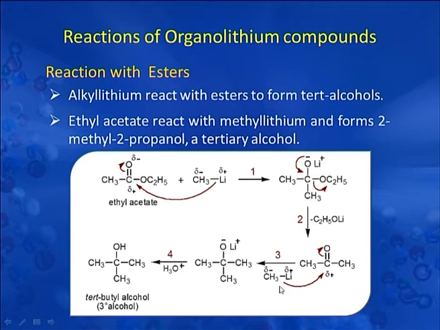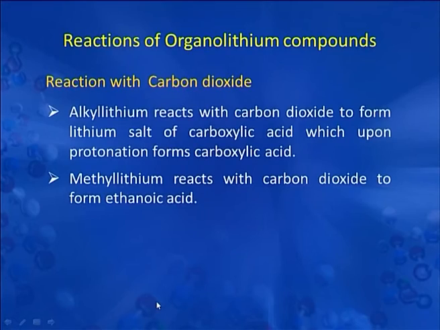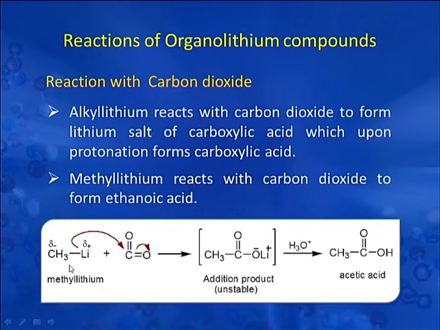Another molecule of methyl lithium reacts at the reactive site, that is the carbonyl group, and there is formation of tertiary butanol. Organolithium compounds react with carbon dioxide to form lithium salt of carboxylic acid, which upon protonation forms carboxylic acid. Methyl lithium reacts with carbon dioxide to form ethanoic acid. As you can see here, this is methyl lithium reacting with carbon dioxide. This is the carbanion which attacks the carbonyl carbon over here, forming the lithium salt of acetic acid, which upon protonation forms acetic acid.